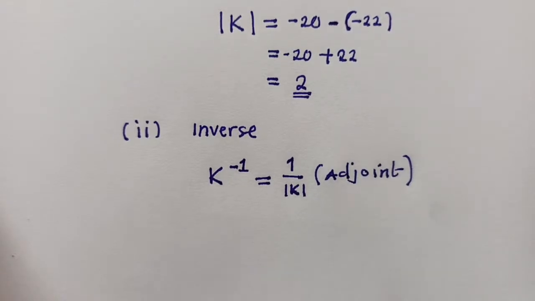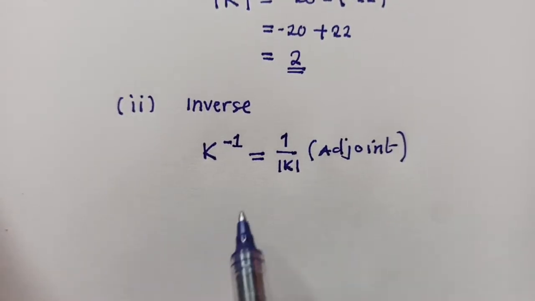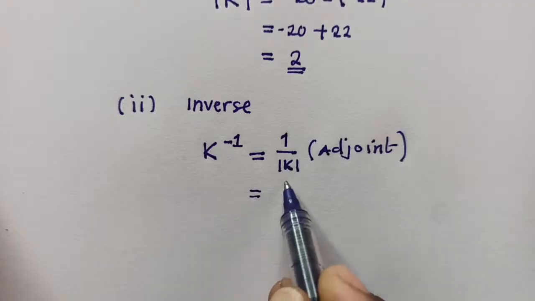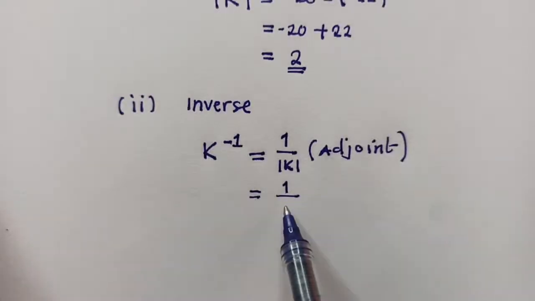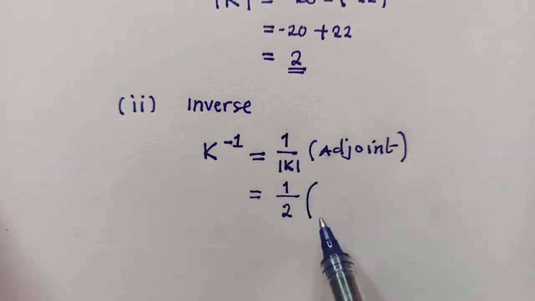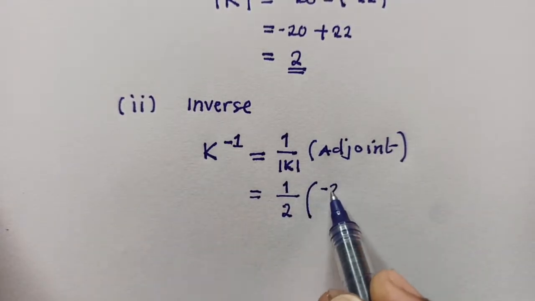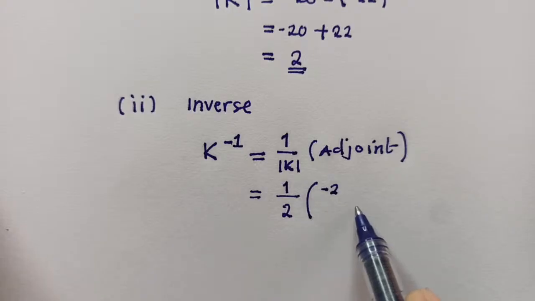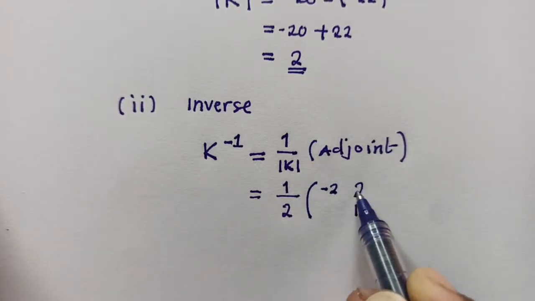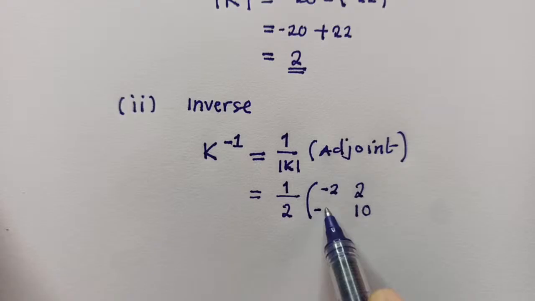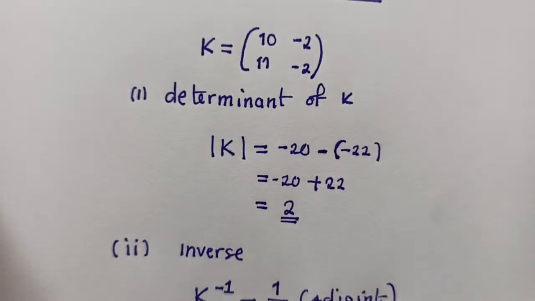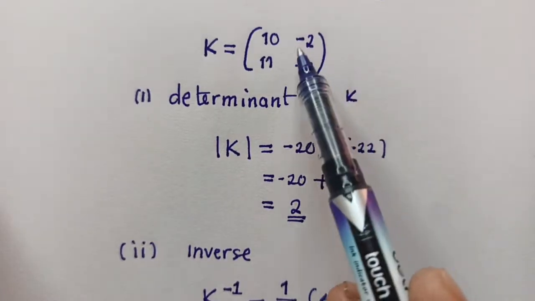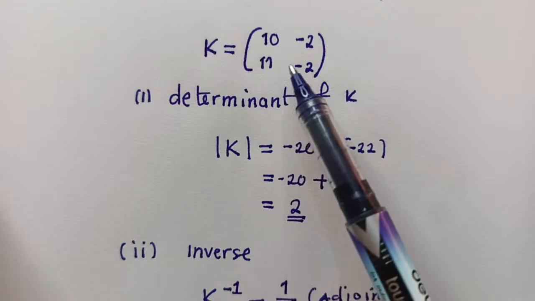Now let's plug in the values that we're supposed to have. Where there is the determinant here, it's the answer that we found, which is a 2. And then the adjoint here will be negative 2. I'll talk about this more. And then here it will be 10. Here it will be 2. Here it will be negative 11. So the adjoint is coming from the matrix that we are given. That's where the adjoint is coming from.